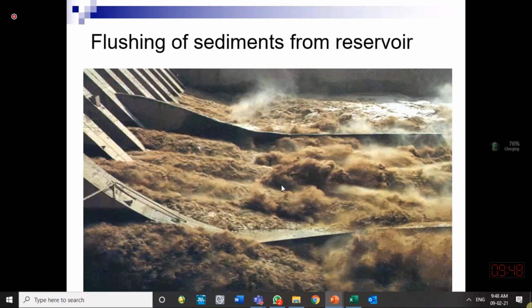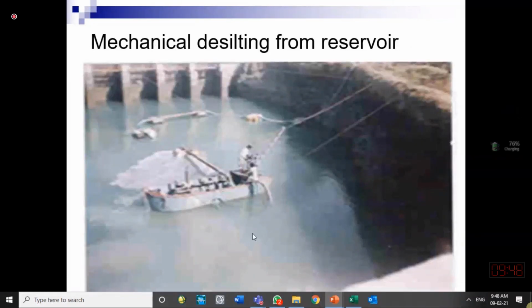Here is the flushing downstream side. When outlets are open, a huge quantity of the sediment which is stored in the reservoir can be released downstream so that the reservoir capacity can be restored. Reservoir capacity should not be lost. Sometimes in the reservoir, we put a pipe, and that pipe is taken on the downstream side over the dam. And because of the suction pressure, water starts moving in that pipe. Along with water, some sediment can also go downstream side.